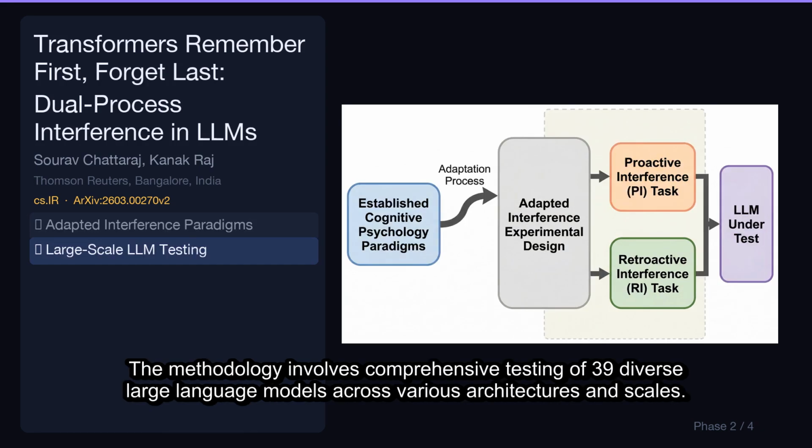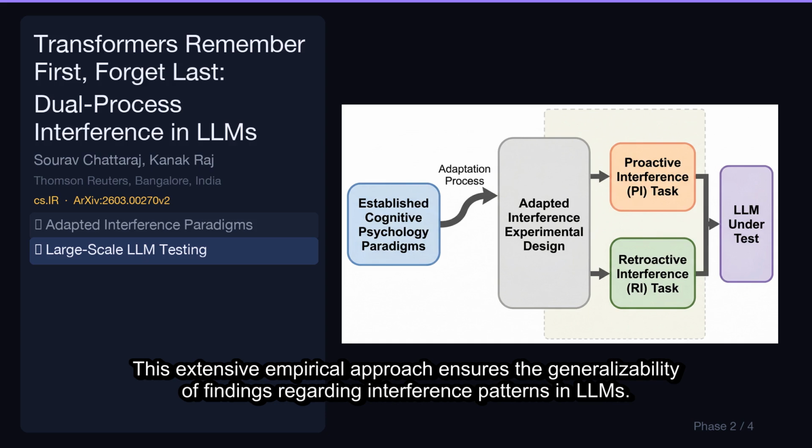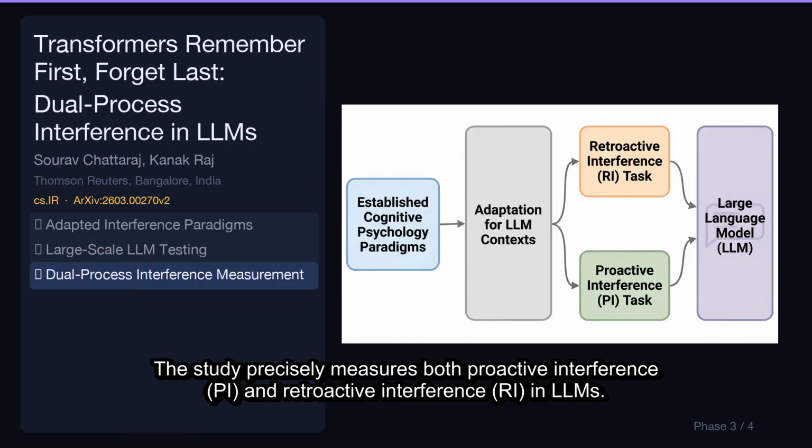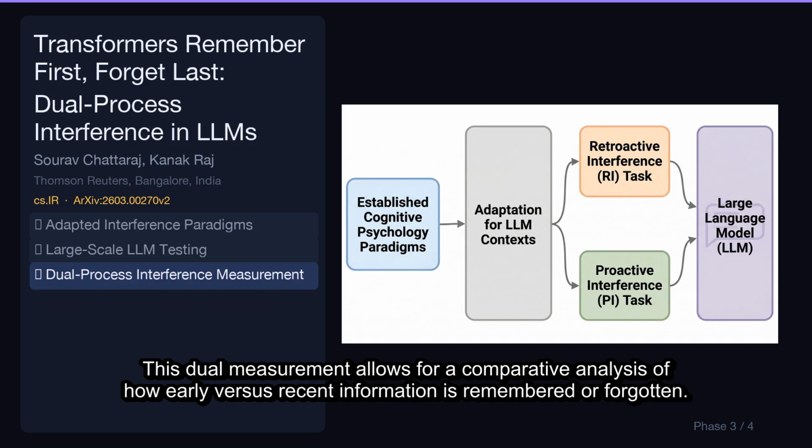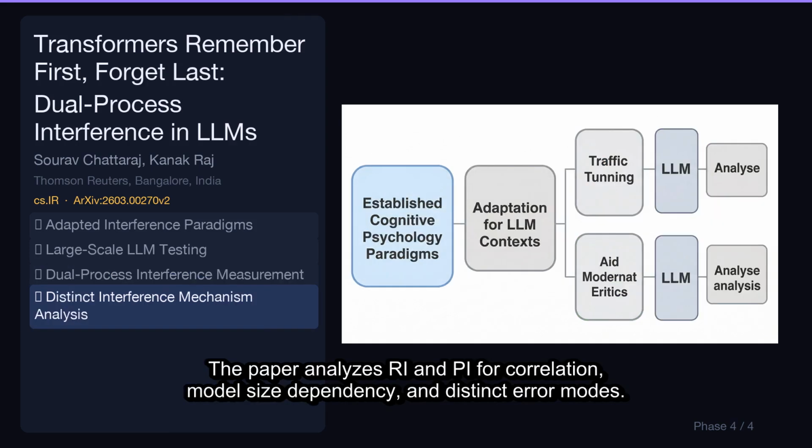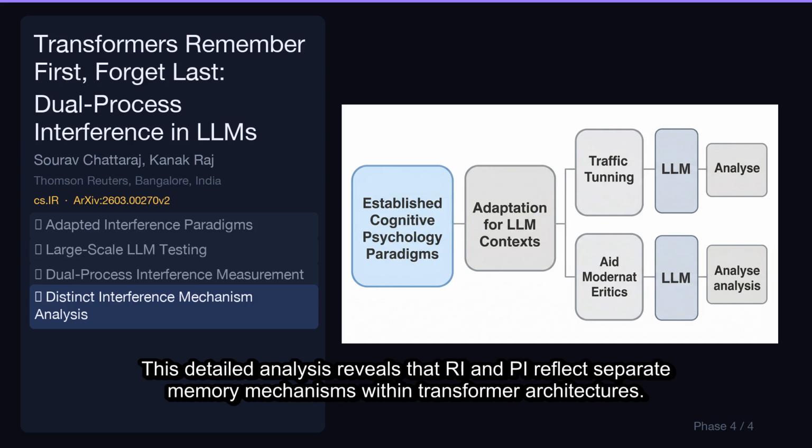The methodology involves comprehensive testing of 39 diverse large language models across various architectures and scales. This extensive empirical approach ensures the generalizability of findings regarding interference patterns in LLMs. The study precisely measures both proactive interference, PI, and retroactive interference, RI, in LLMs. This dual measurement allows for a comparative analysis of how early versus recent information is remembered or forgotten. The paper analyzes RI and PI for correlation, model size dependency, and distinct error modes. This detailed analysis reveals that RI and PI reflect separate memory mechanisms within transformer architectures.